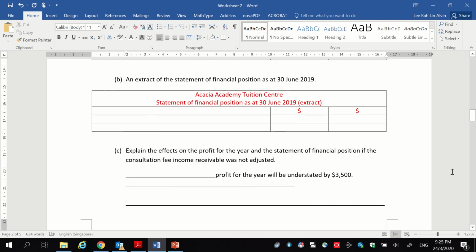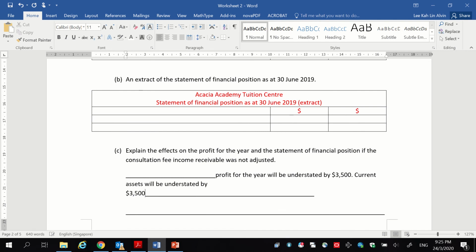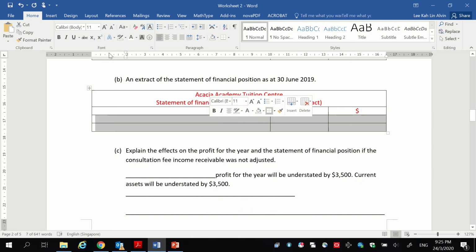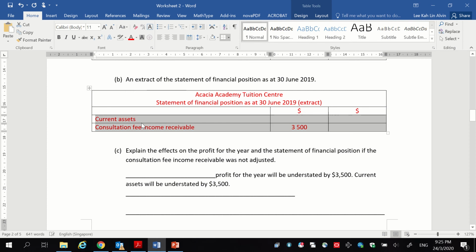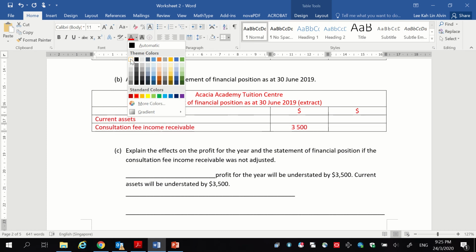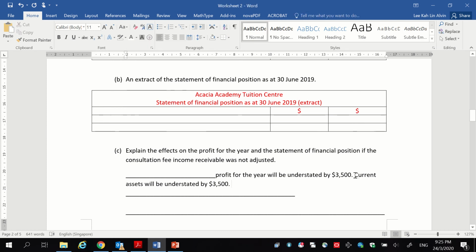Okay, so your current assets will be understated by the same amount, 3,500. Why will the current assets be understated? Because we should have this, okay? We should have a current asset and receivable of 3,500, but because we did not adjust, it is not there. That's why current assets will be understated, and by how much? 3,500.